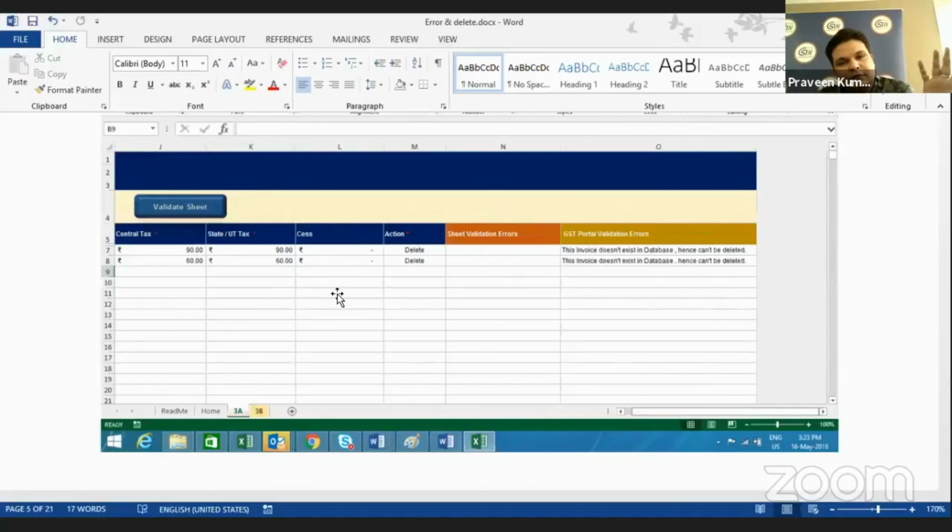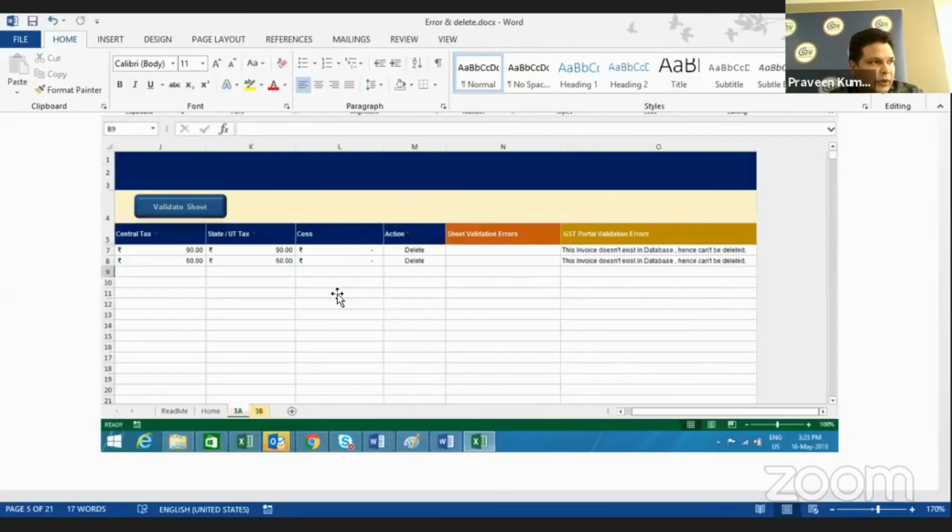Correct. And you can just go ahead and add on this one, Praveen sir, thank you for the good support here. Let's say you have uploaded a file and an error report gets generated. Only those invoices which are part of the generated error report will not get uploaded. The rest of them will. That's why I'm taking an example of 1,000 invoices.